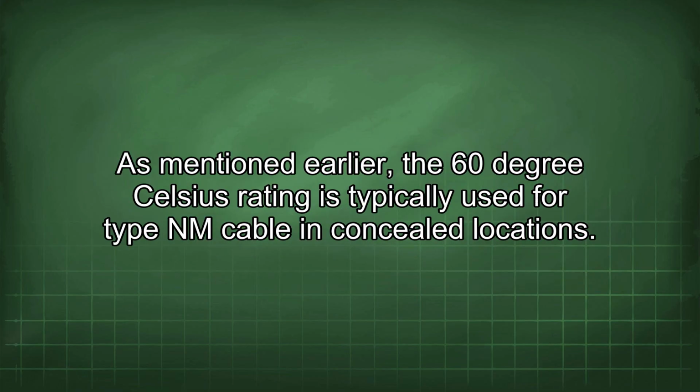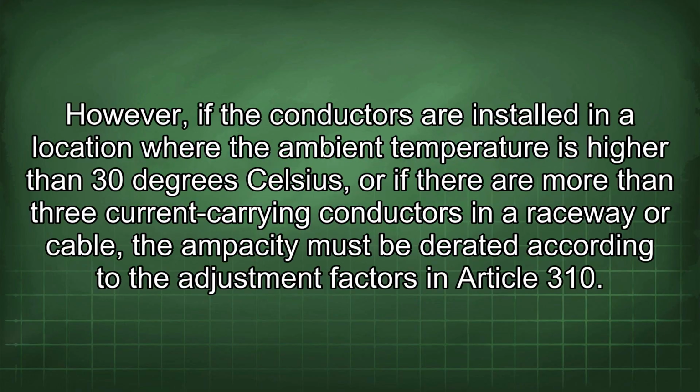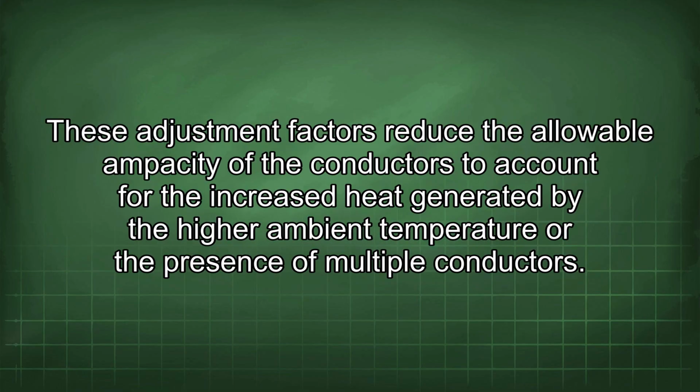As mentioned earlier, the 60°C rating is typically used for Type NM cable in concealed locations. However, if the conductors are installed in a location where the ambient temperature is higher than 30°C, or if there are more than 3 current-carrying conductors in a raceway or cable, the ampacity must be derated according to the adjustment factors in Article 310. These adjustment factors reduce the allowable ampacity of the conductors to account for the increased heat generated by the higher ambient temperature or the presence of multiple conductors.